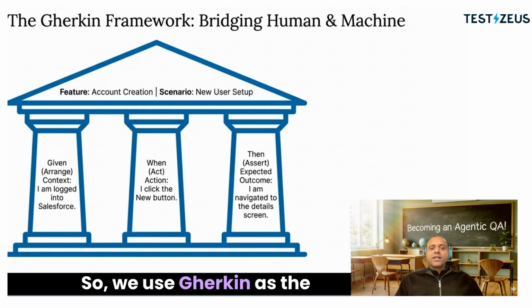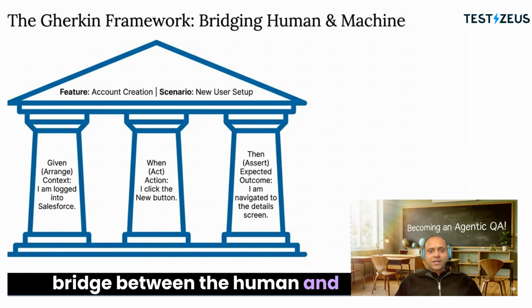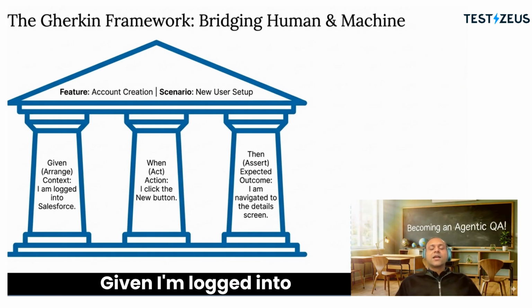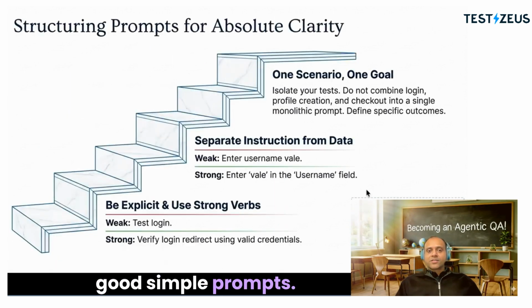So we use Gherkin as the bridge between the human and the machine. Over here, let's say we are trying out account creation on a CRM, Salesforce, as an example. We break the prompt into three parts: given, when, then. We do the arrangement for the test under given, when acts as the action layer, and then acts as the assertion. Given I'm logged into Salesforce, that is how I set the context, and I click the new button, that's the action, and I fill the fields. Then the account should be created is the assertion. So that is how you can write good, simple prompts.